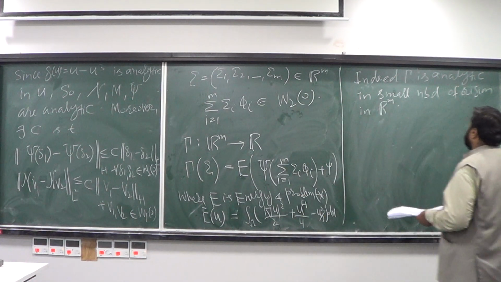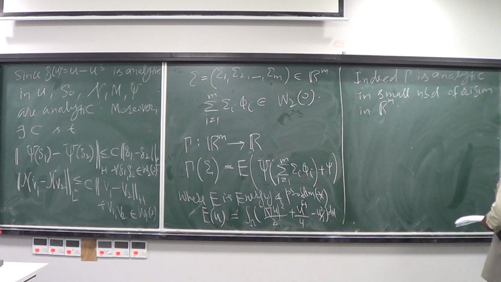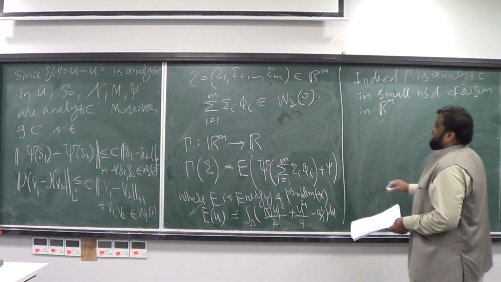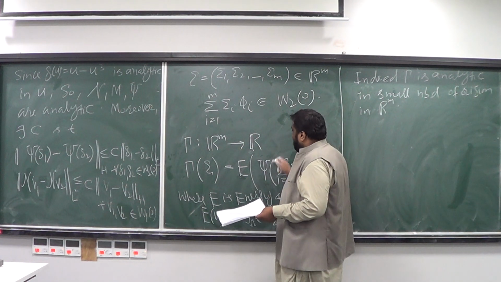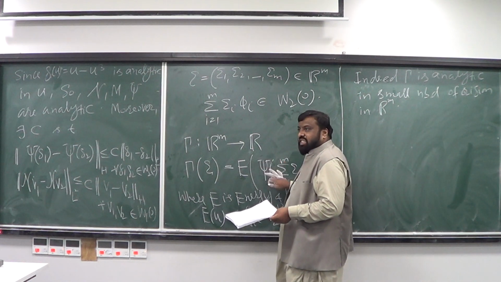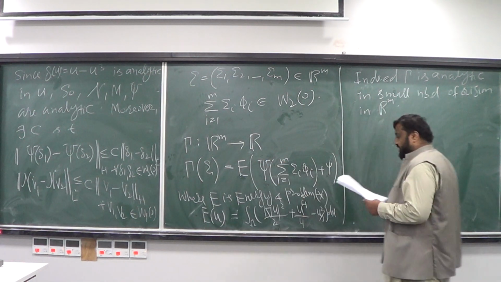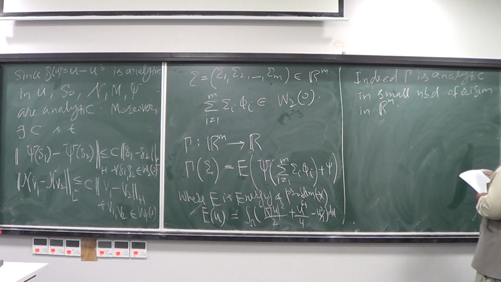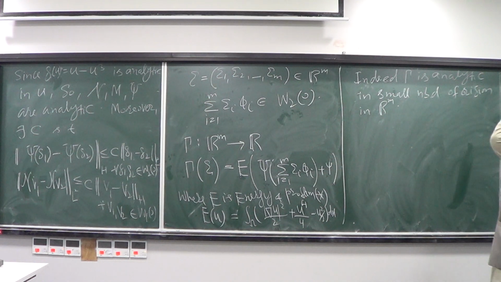Okay, so gamma is analytic, and hence gamma depends on the map psi, which is analytic, which makes gamma analytic actually.